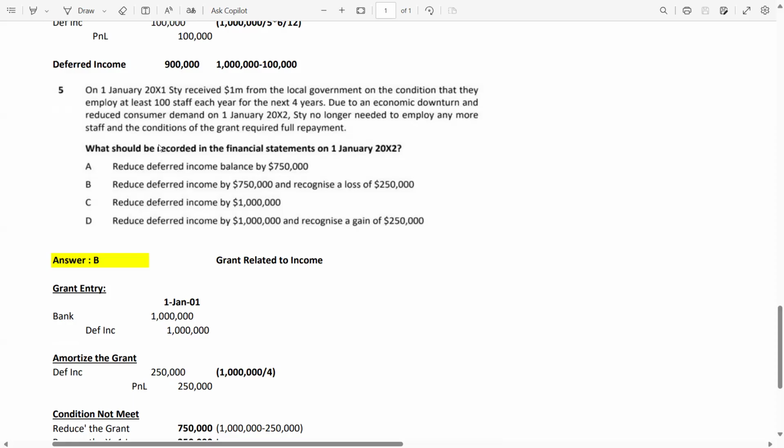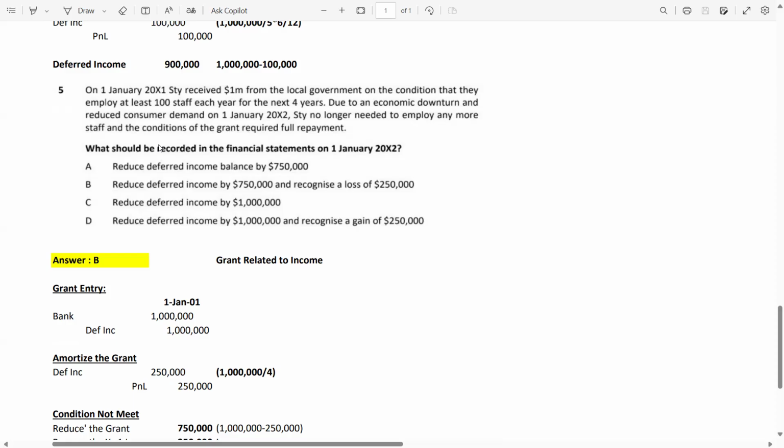Now there are 4 options. What should be recorded in the financial statements on 1st Jan 2002? The keyword is financial statements. It means the statement of financial position and the statement of profit and loss. Now the grant entry: again you make the grant entry, bank debit, deferred income credit by 1 million on 1st Jan 2001.